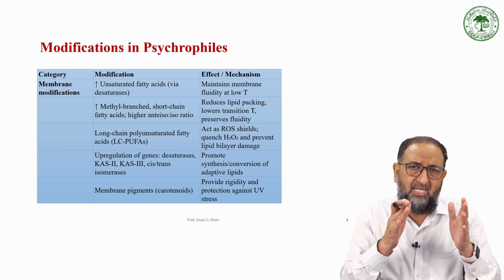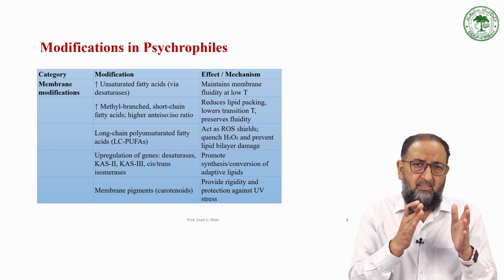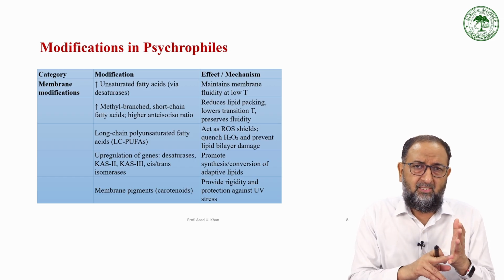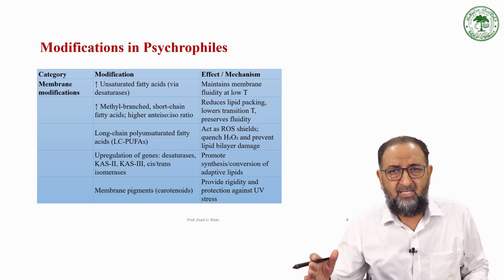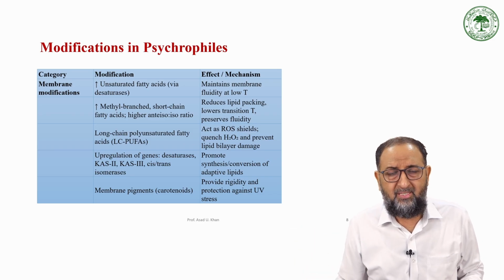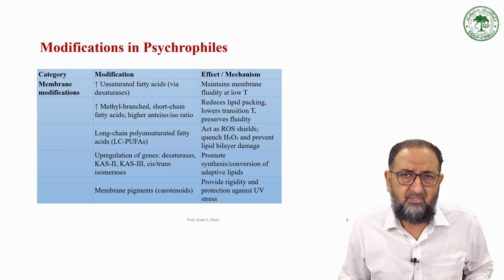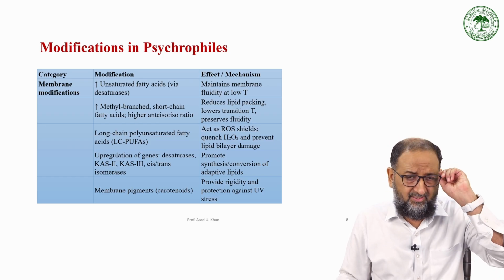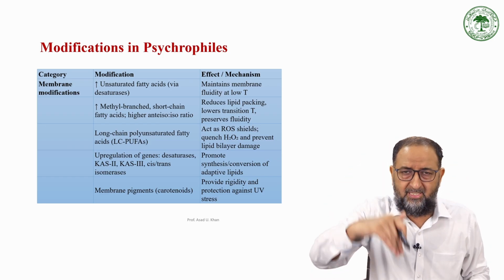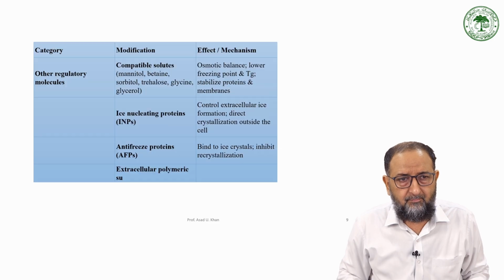If you compare the extremophiles, including thermophiles, psychrophiles, acidophiles, to the mesophile or the normal bacteria, you will find a lot of variation and differences among the different factors and entities, right from the cell membrane to inside the cell.